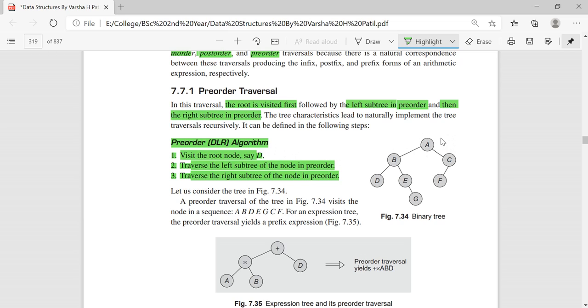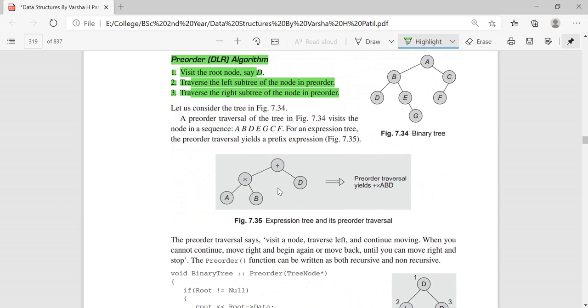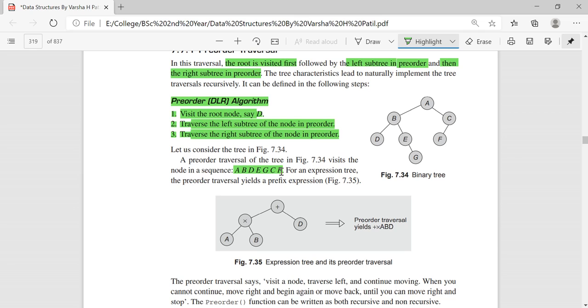So always you have to follow this order. First visit the root, then move to the left, left, left. If there is no other node on the left side present to move, then you will move to the right, and then you will come back to the right subtree. Okay, so this is your pre-order traversal. This is the sequence we come to when we traverse this tree in pre-order.